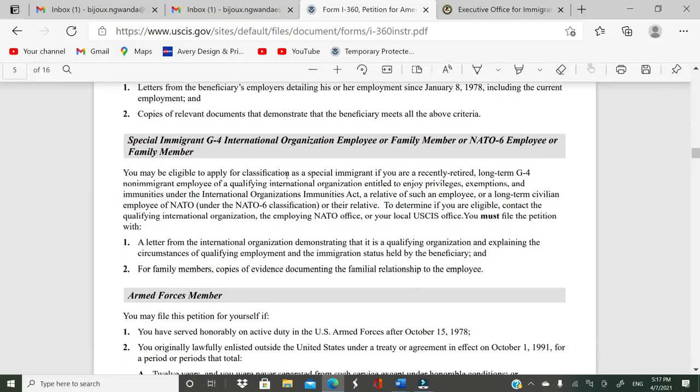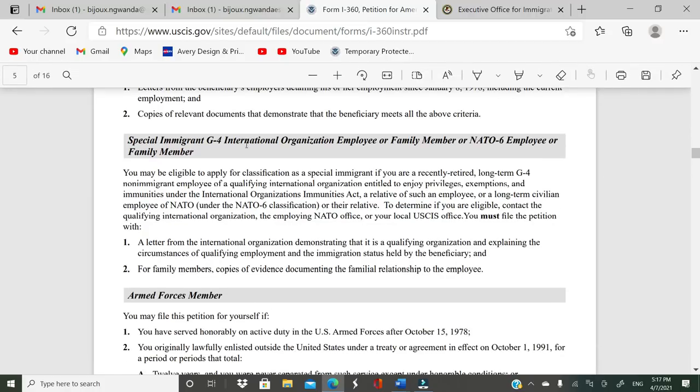And then we have special immigrant G4, international organization employee or family member, or NATO 6 employee or family member.